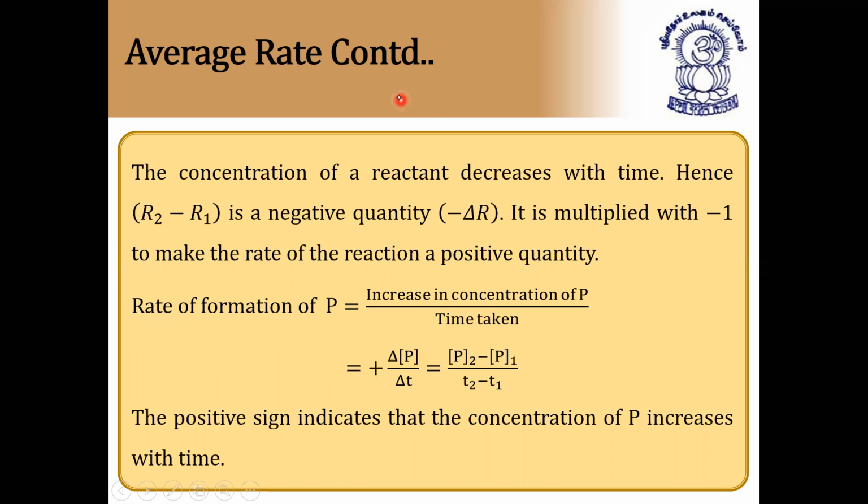So for reactants we'll see disappearance, and for products we'll see formation of products. For formation of products we'll use the increasing concentration of P by time taken. And already that is delta, the plus value you have to use because it is increasing concentration. So P2 minus P1 by T2 minus T1. So in this way we'll calculate the average rate of formation of products. This is the formula for finding average rate of formation of products.